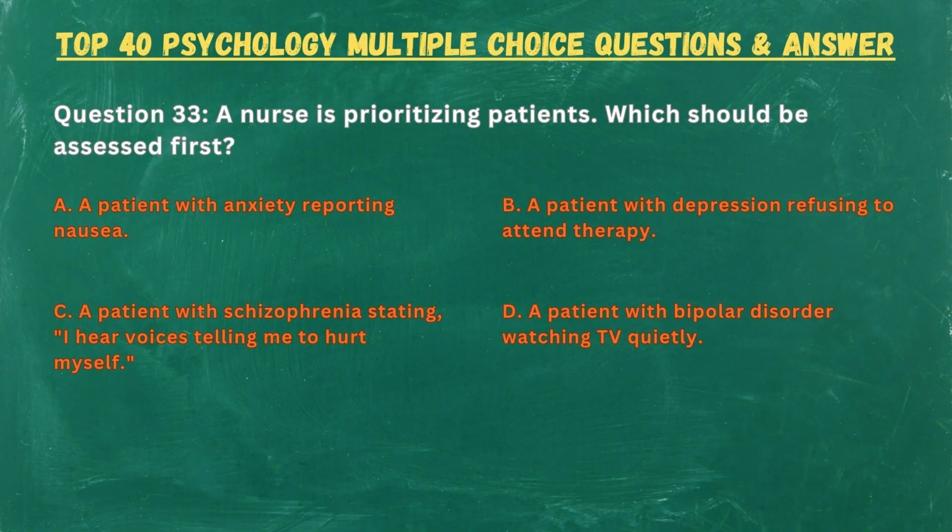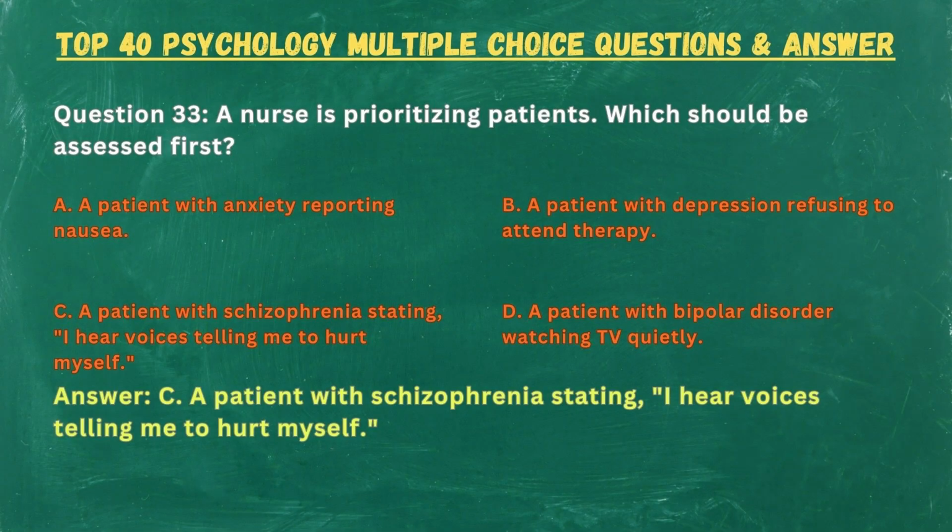Question 33. A nurse is prioritizing patients. Which should be assessed first? A. A patient with anxiety, reporting nausea. B. A patient with depression, refusing to attend therapy. C. A patient with schizophrenia stating, "I hear voices telling me to hurt myself." D. A patient with bipolar disorder watching TV quietly. Answer. C. A patient with schizophrenia stating, "I hear voices telling me to hurt myself."